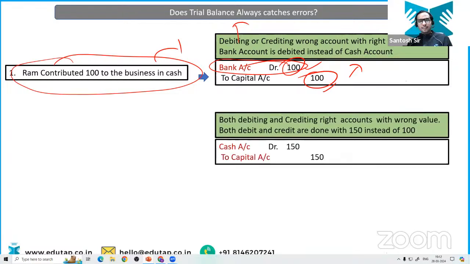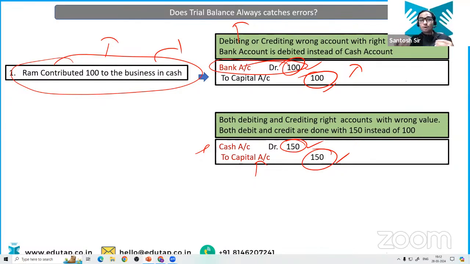Next scenario is that, suppose this is the same entry, but what the accountant has done, he has passed the general entry, which is cash account debit 150 to capital account 150. Now again, both amounts are equal. Total of debit is equal to total of credit.